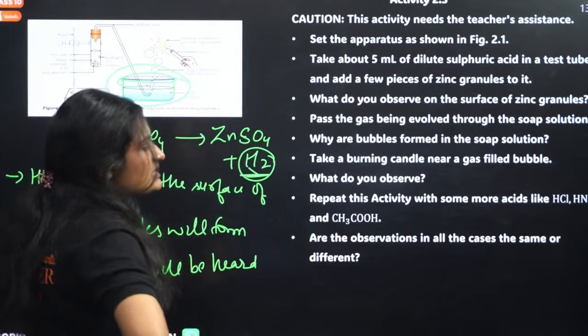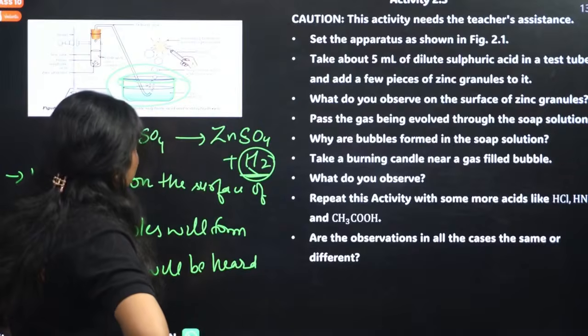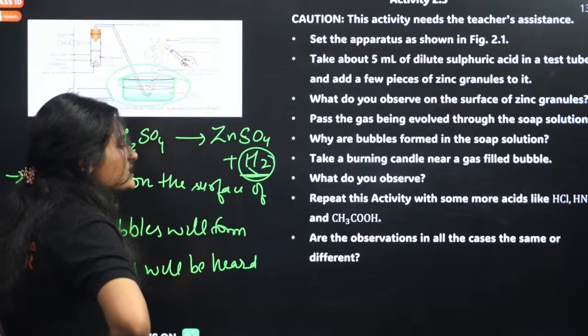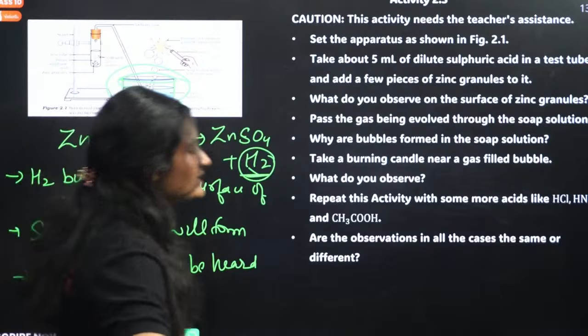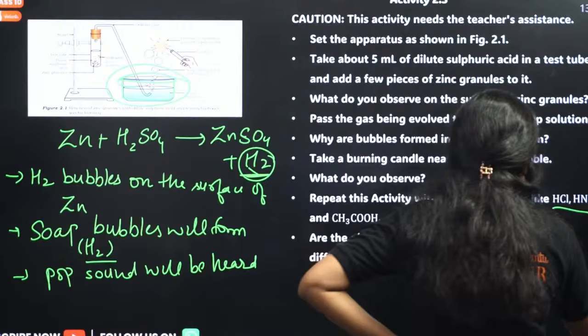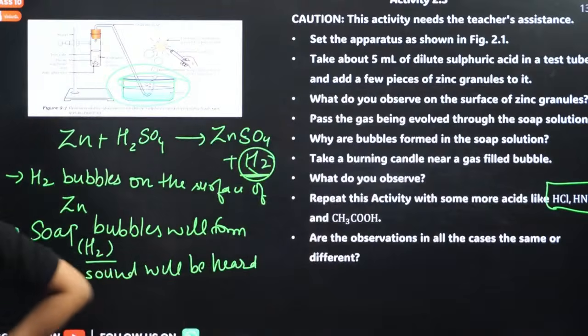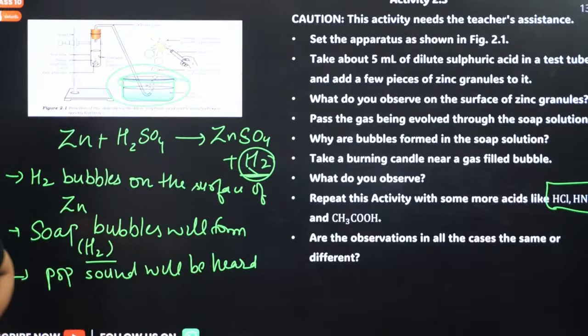Repeat this activity with some more acids like sulfuric acid, HCl, HNO3, CH3COOH. Are the observations the same in all the cases or different? For hydrochloric acid and nitric acid, we have the same observation. Now tell me, will there be a change in observation if you use acetic acid?